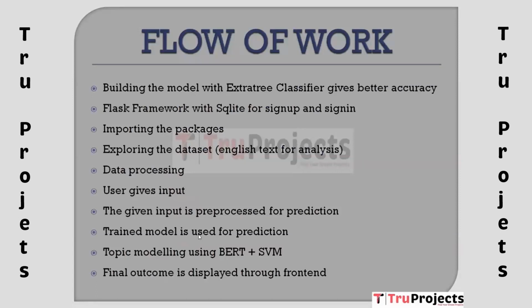Next here we have trained model is used for prediction. The pre-processed input is fed into a trained machine learning model, possibly extra tree classifier, to make predictions or classifications. Coming to the next one, topic modeling using BERT and SVM. Leveraging BERT, a state-of-the-art language model, along with the support vector machine, which is SVM, for topic modeling, which could involve categorizing text into different topics or themes.